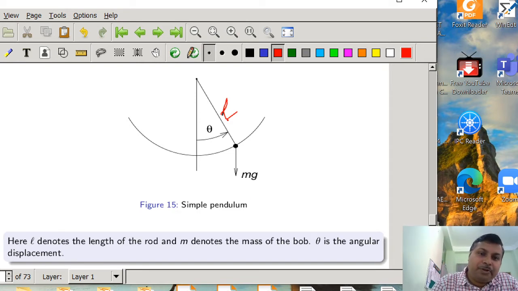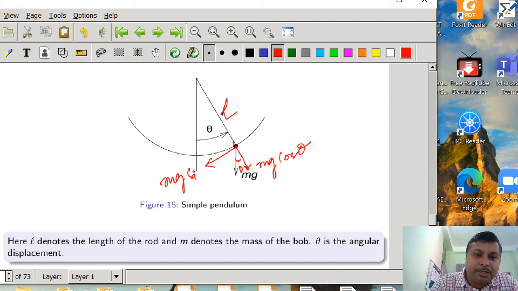From the analysis we know that this angle also will be theta, and this force mg can be divided into two components. One will be mg cos theta and another will be mg sin theta.